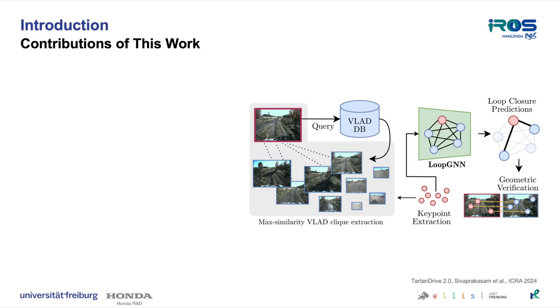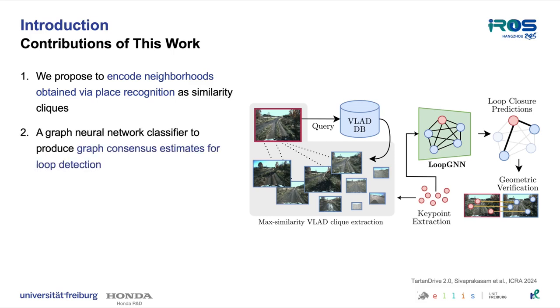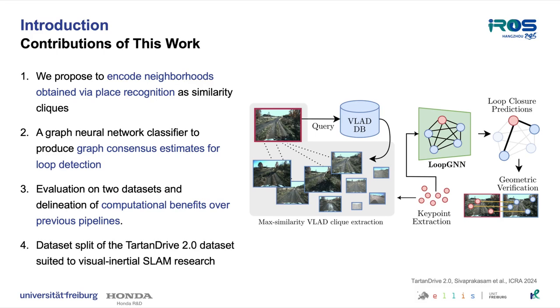In our work, we make the following contributions. First, instead of relying on a pair of frames as done before, we encode neighborhoods of similar frames given a query frame obtained via place recognition. Second, we introduce a novel graph neural network called LoopGNN that estimates deep graph consensus given a similarity clique in order to identify loops. Third, we evaluate our proposed approach on two distinct datasets and delineate the computational advances of our approach over both classical and deep baselines. Lastly, we propose a dataset split of the TartanDrive 2 dataset suited to visual SLAM research.